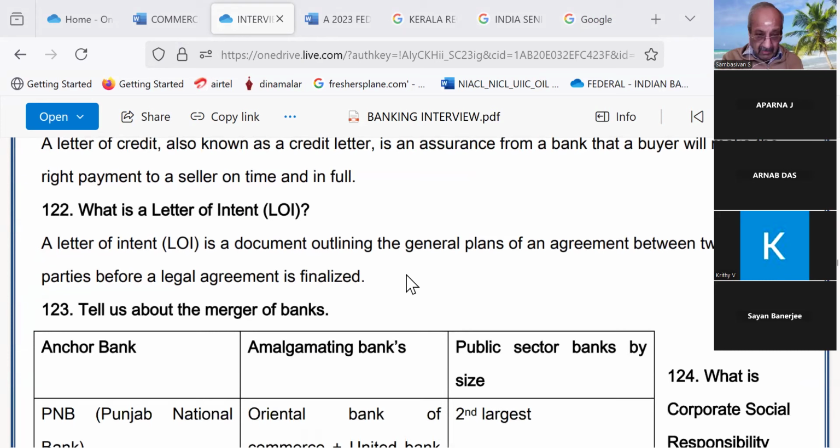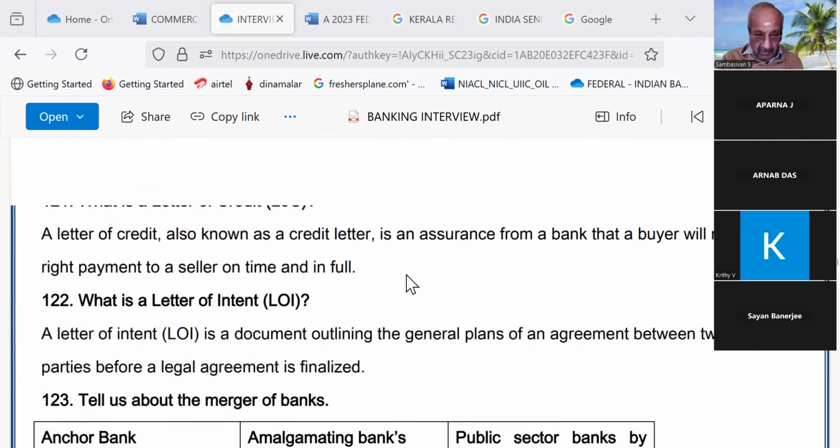A letter of intent is a document outlining the general plans of an agreement between two or more parties before a legal agreement is finalized.